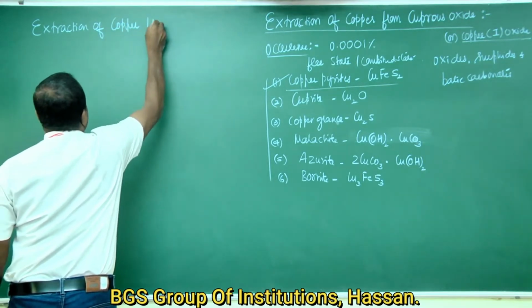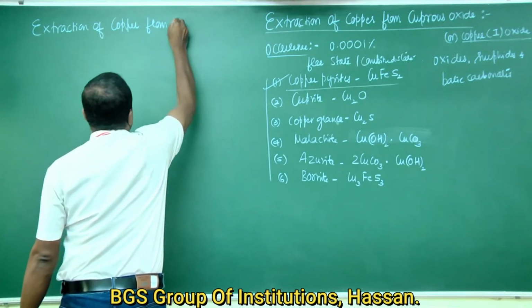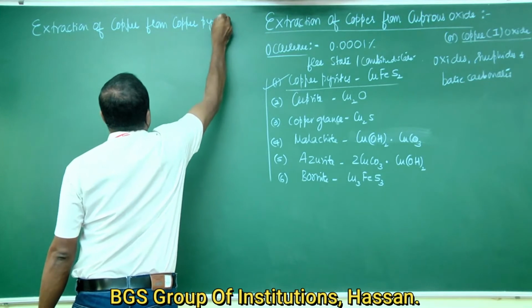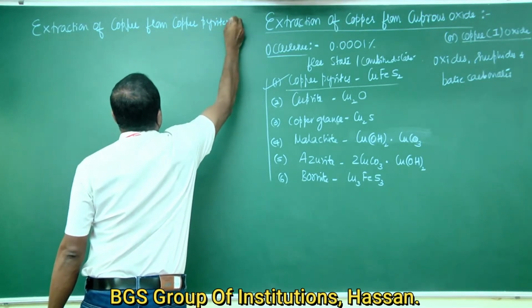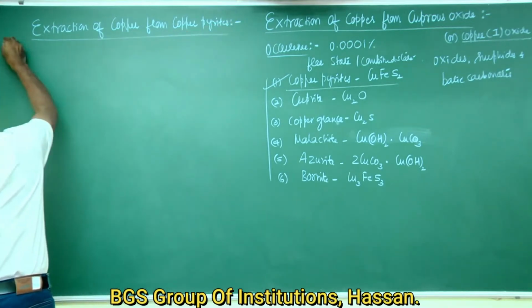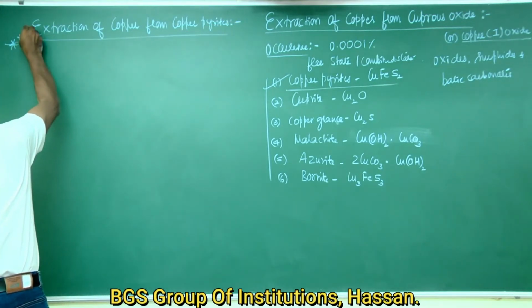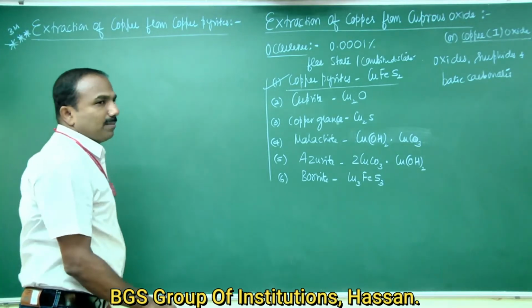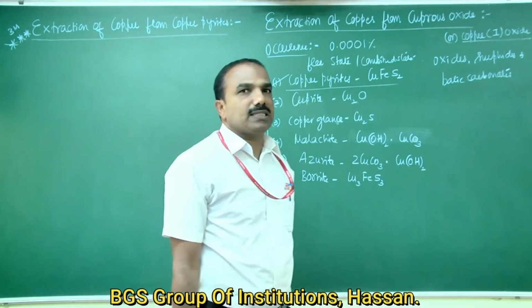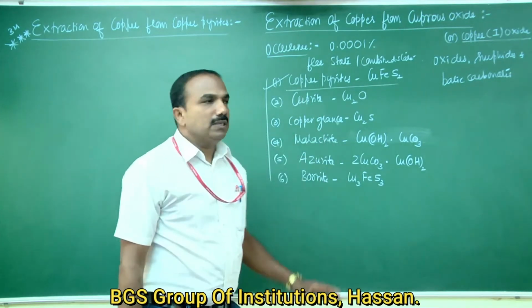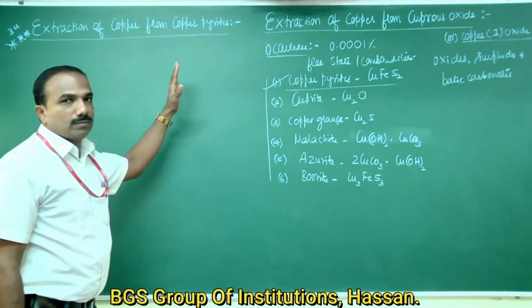This is important. This question has already been asked in the annual examination for 3 marks: explain the extraction of copper from copper pyrites ore.